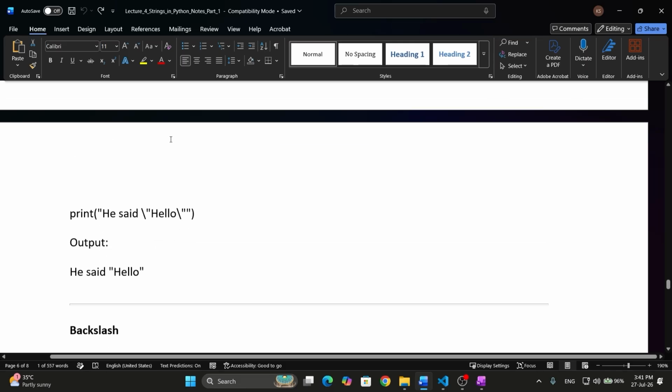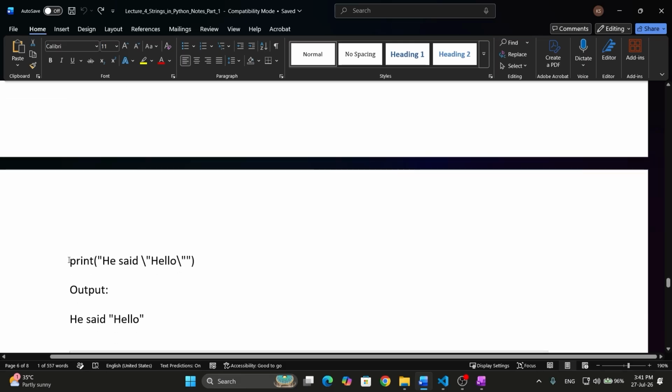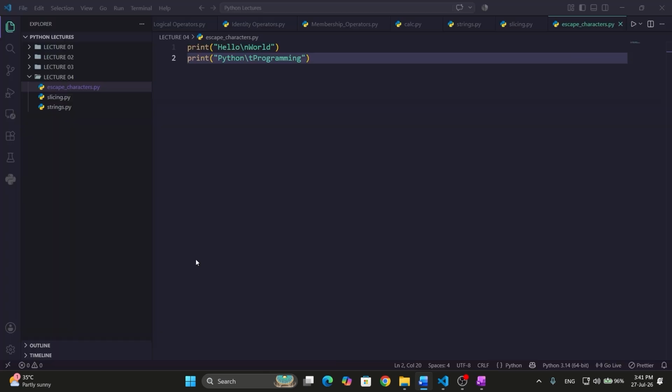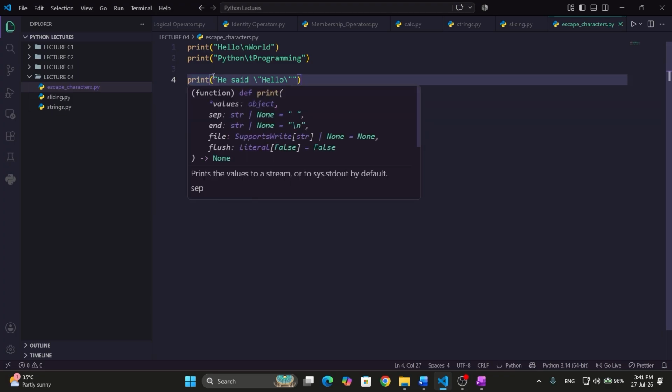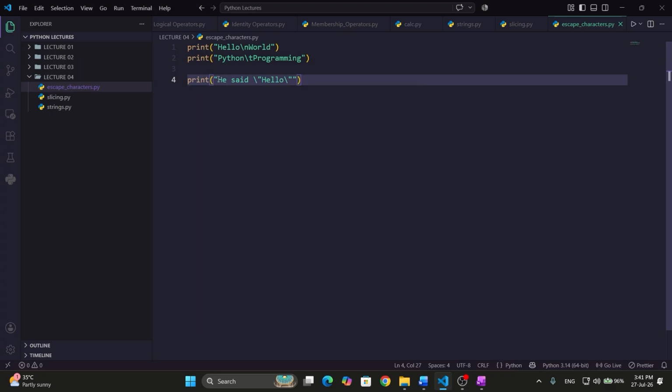Same way, if you want to print double quote, see here, if you use double quotes in print, it will be used to print a string. But if you want double quotes to also be printed, then you need to write backslash double quote.